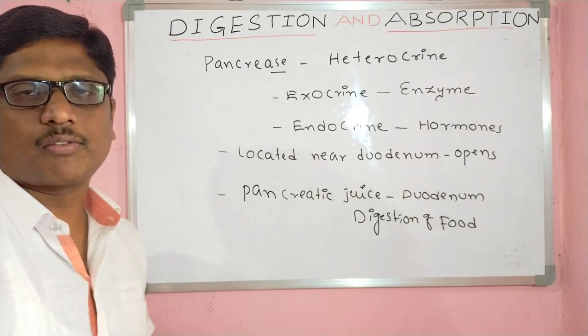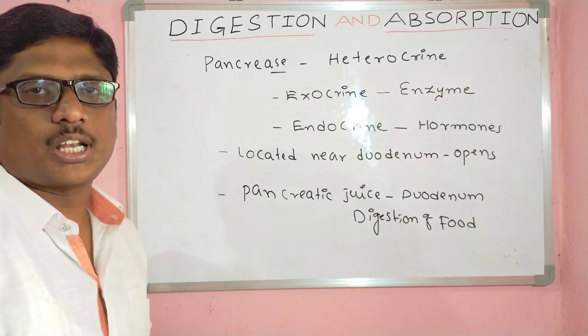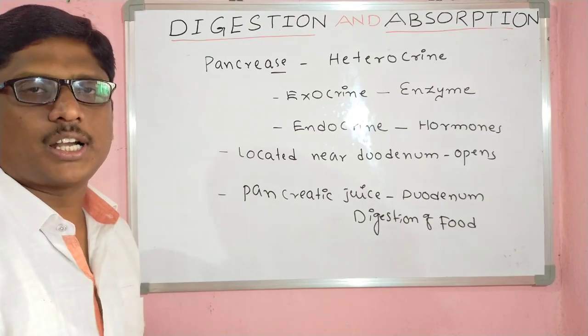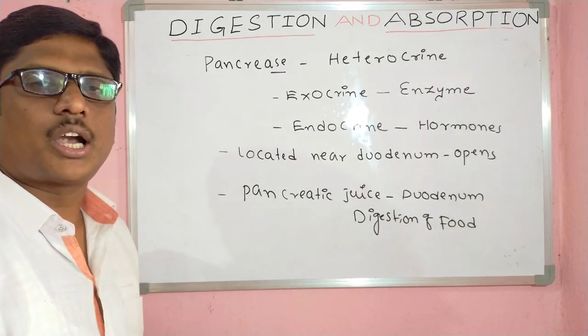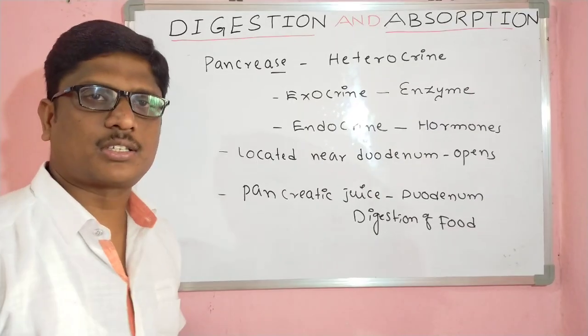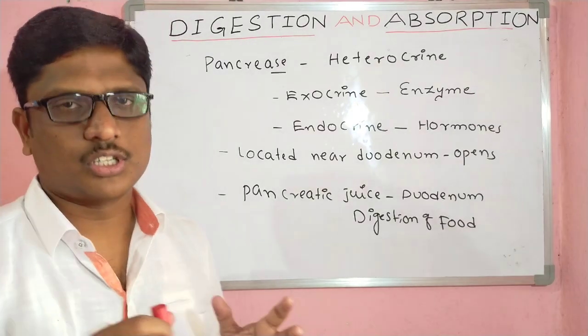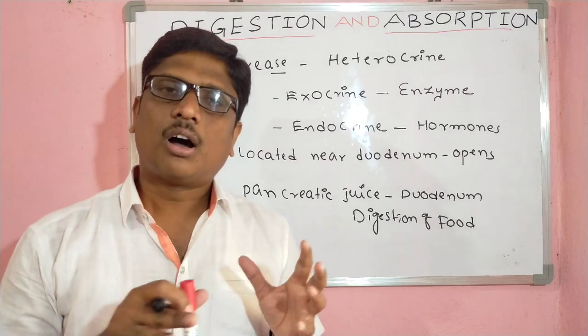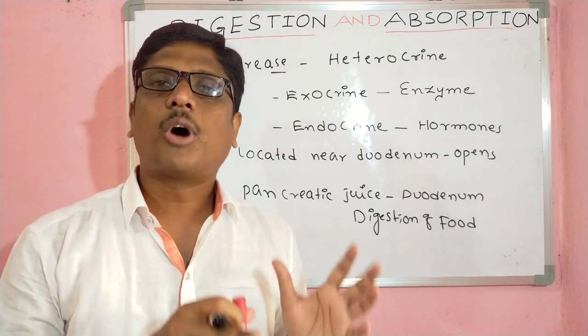These are the different types of glands present in the alimentary canal, and associated glands are also present. These glands secrete different kinds of enzymes. How these enzymes digest the food materials, how the food materials are converted into simple materials, and how those simple materials are absorbed into the body, all these things we are going to discuss in part 4.